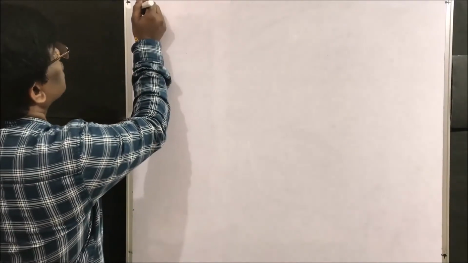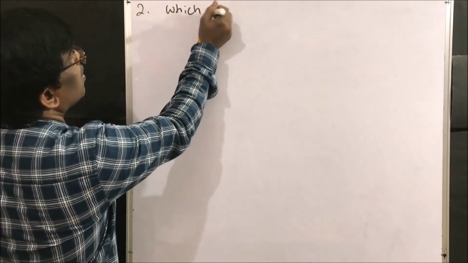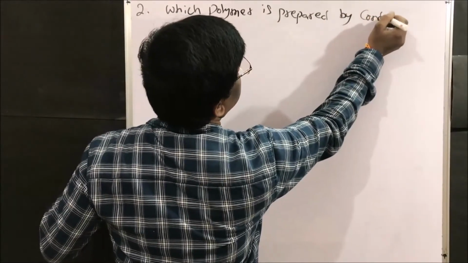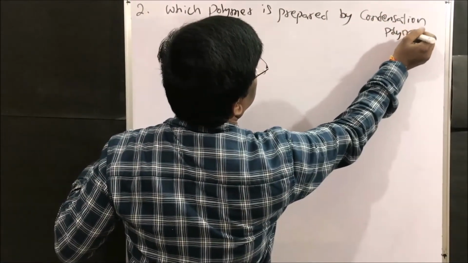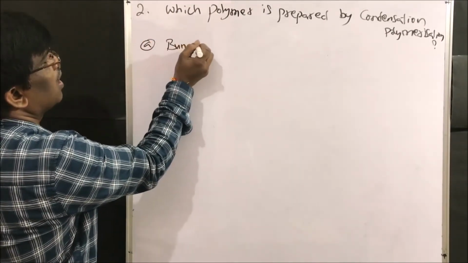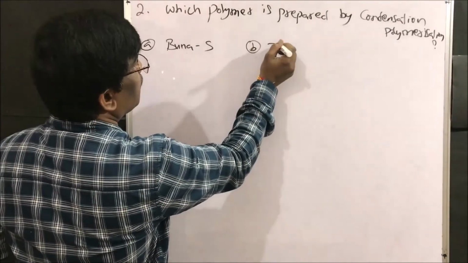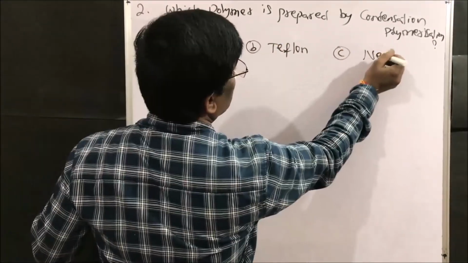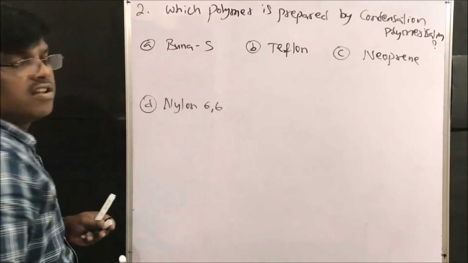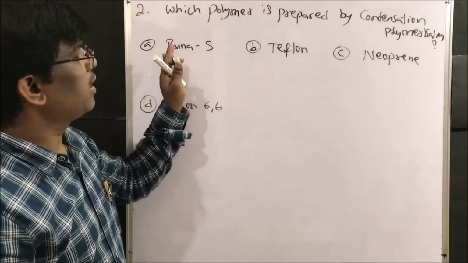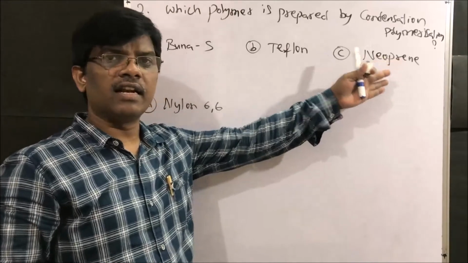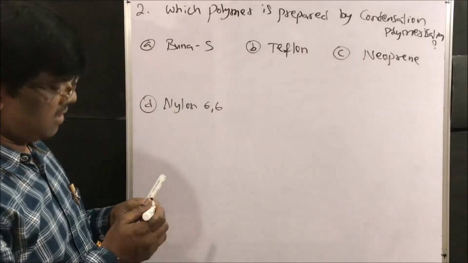Yes friends, another question, question number 2. Which polymer is prepared by condensation polymerization? The examples given are A, Buna S, B, Teflon, C, Neoprene, and D, Nylon 6,6. Just now I have explained all these. So Buna, how do you prepare? Ziegler-Natta. Teflon, Ziegler-Natta. Neoprene, Ziegler-Natta. Except nylon 6,6.